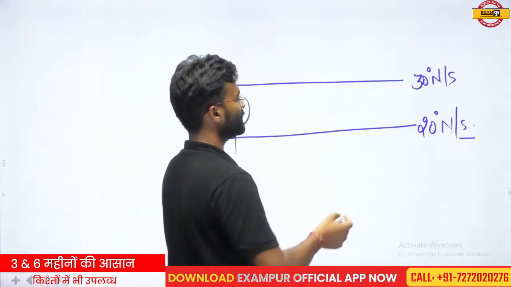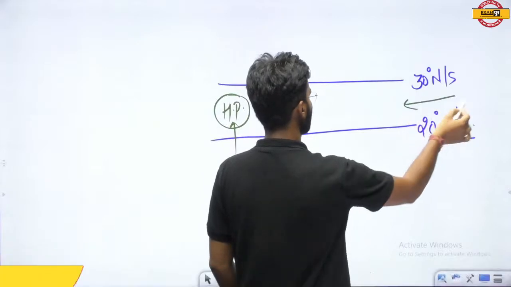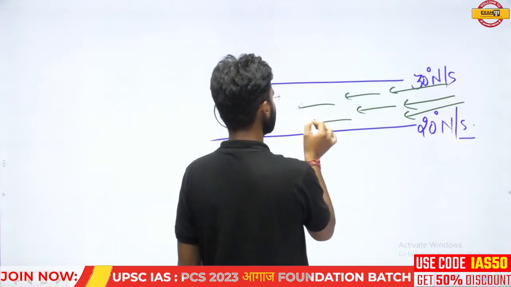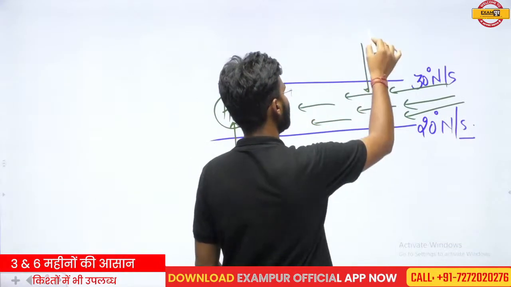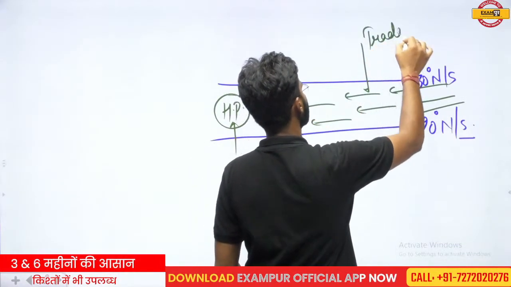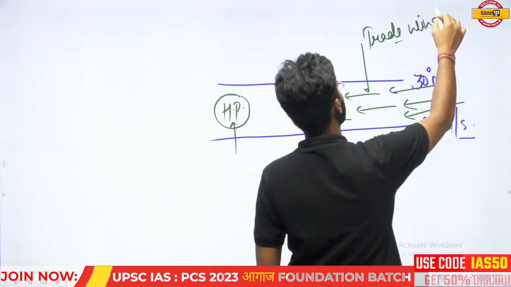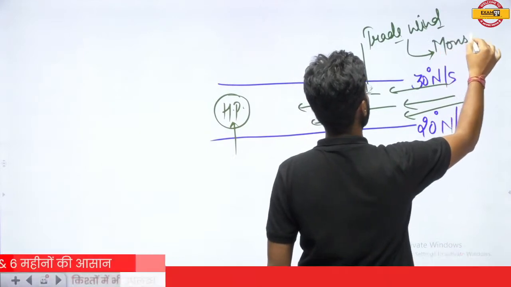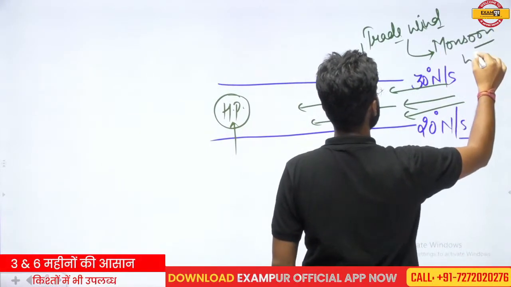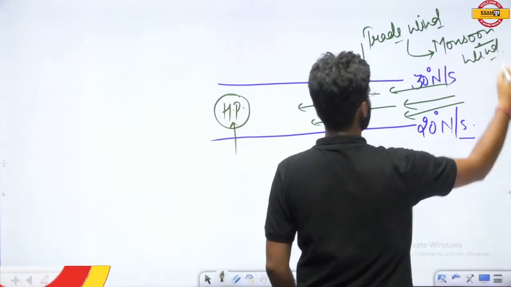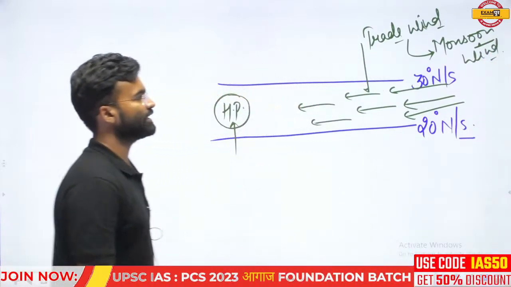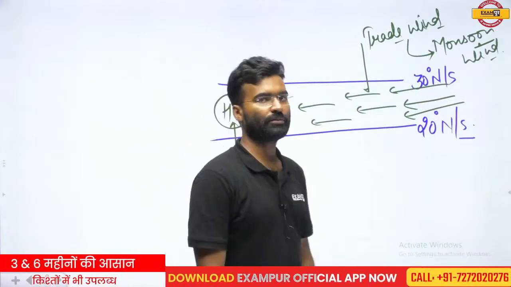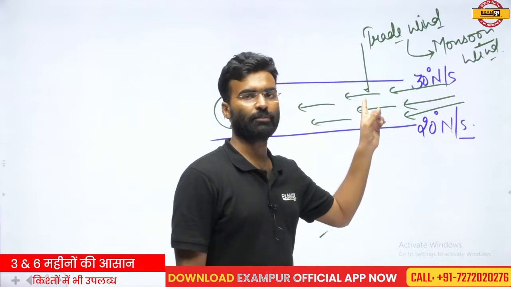And the main reason in this area is the trade wind supported by the monsoon winds. This monsoon wind is basically a humidity-laden wind moving from the ocean toward the continental part.